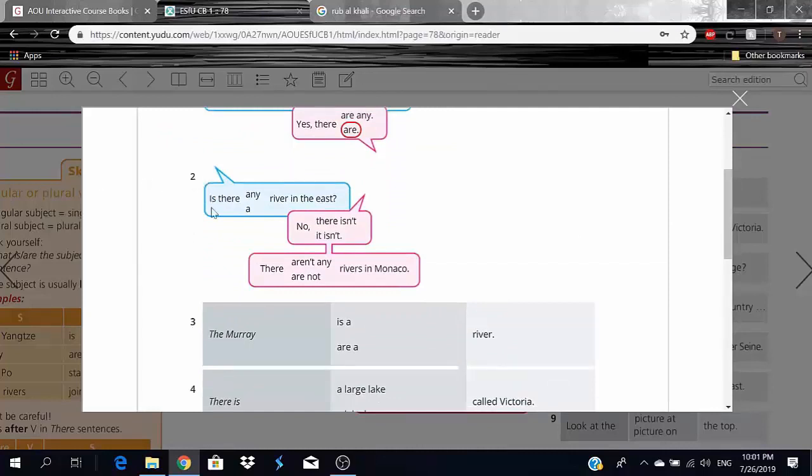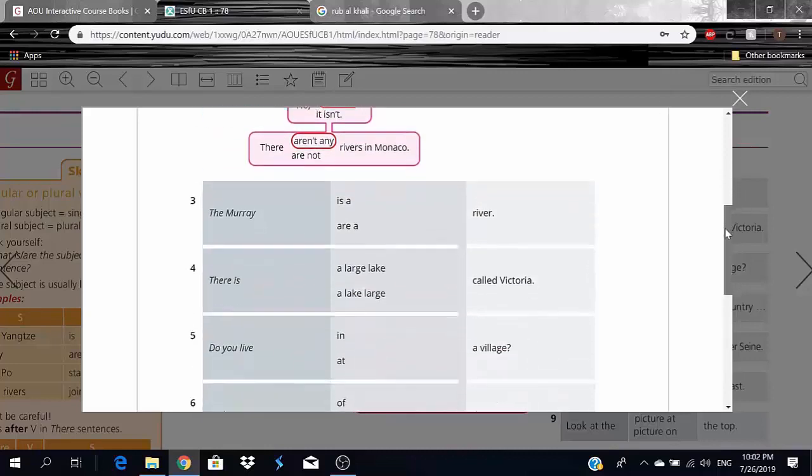Number 2, is there a or any river in the east? We don't use any here, so is there a river in the east? No, there isn't. There aren't any rivers. And you know the reason why we used any here? We used any here because it was a negative sentence. Okay, so yes, it was an answer, but it was a negative answer, and that is the reason that we used any. Okay, hope you got that.